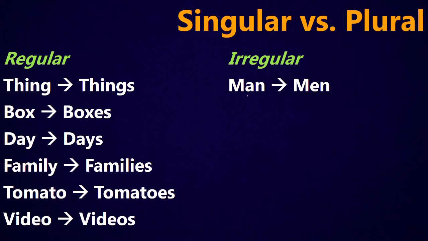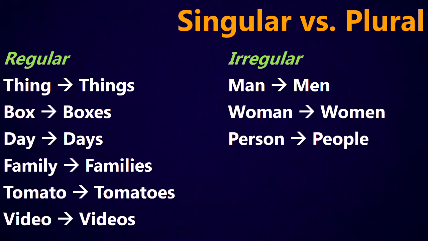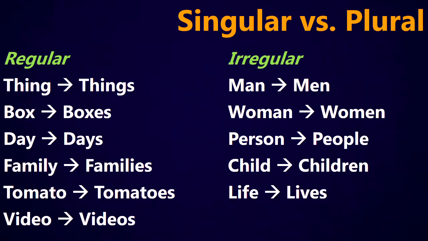Now for irregular plurals, we usually see there's some kind of a vowel change in the word. So man becomes men, woman becomes women, person becomes people, which is a huge change in it. Child becomes children. Life becomes lives. Now this one we could say it is kind of regular, but the thing here is the FE changes to VE when it's plural. So we see this with words like knife, knives, life, lives, wife, wives, and other words.